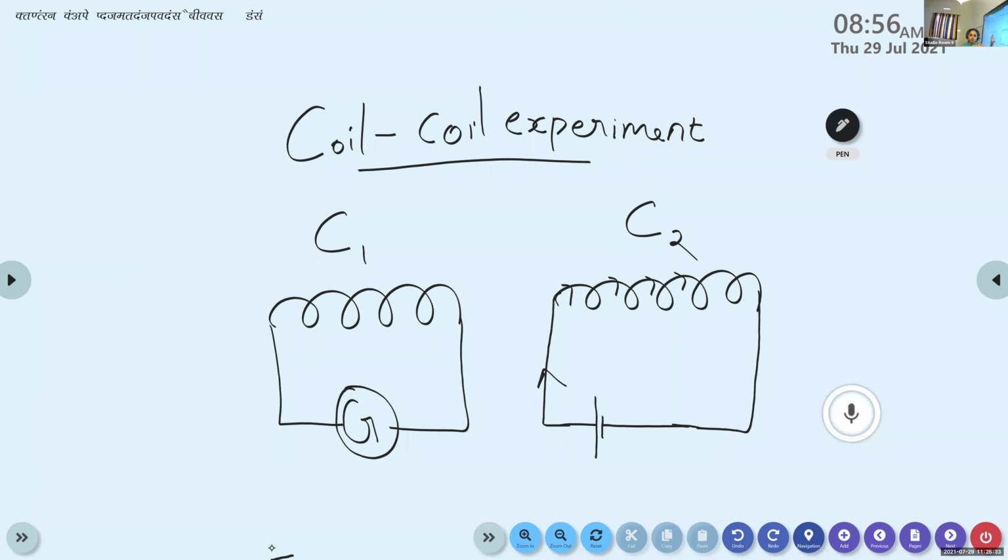That coil C2 is now brought near the coil C1. Now the coil C2 is moving towards C1. Then what change can you observe in the galvanometer?